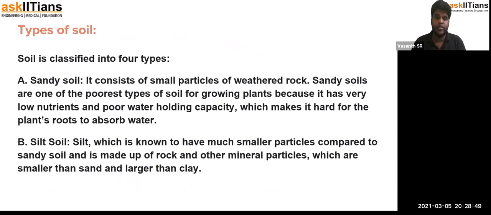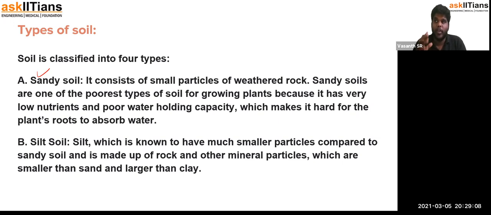So there are different types of soil that we can study about. There are 4 different types of soil. The first one is sandy soil. Sandy soil consists of just the weathered rocks. This soil will not have any organic material in it. So it is just poor material. It cannot be used to grow that much.